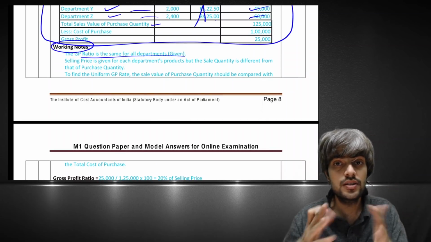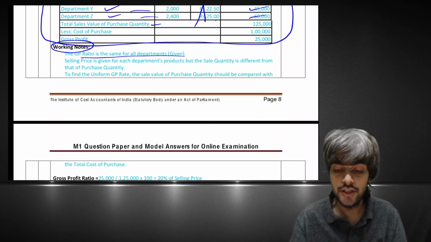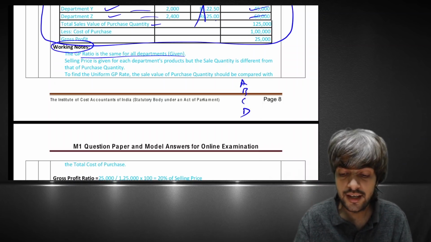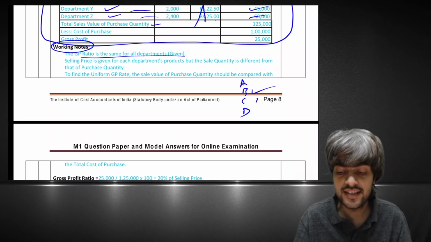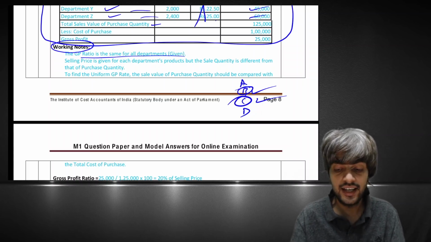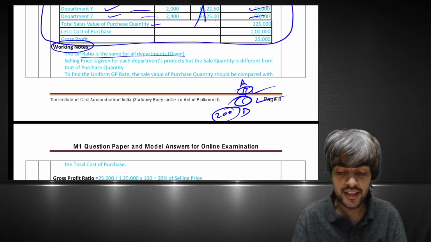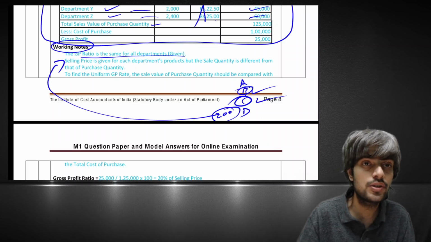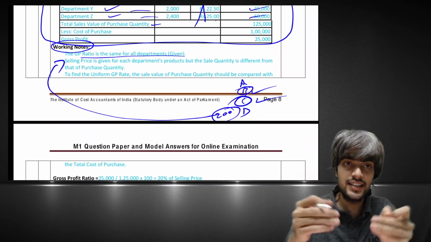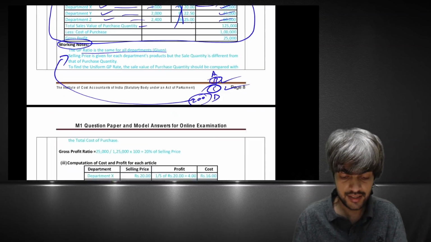In MCQs there was no such option. If an MCQ has A, B, C, D, some questions might have B as the answer or C as the answer, but it is an MCQ, you tick B and that's the end. But here, if you are giving answer C, or if you are giving answer 200, you can justify it by giving your working notes, that this 200 came because I took this adjustment, I did this. So this is the thing.